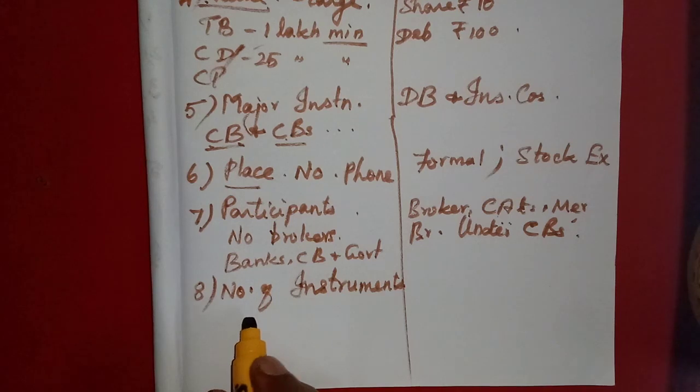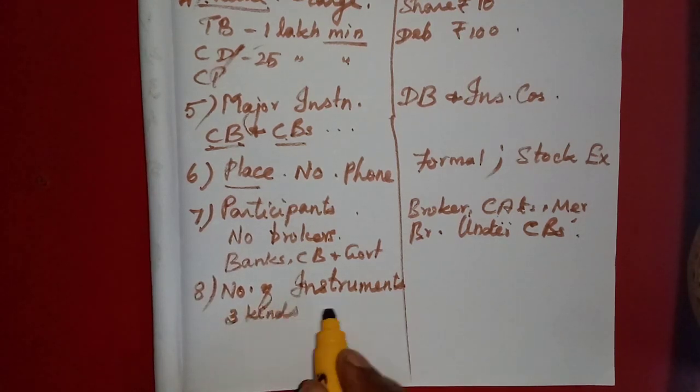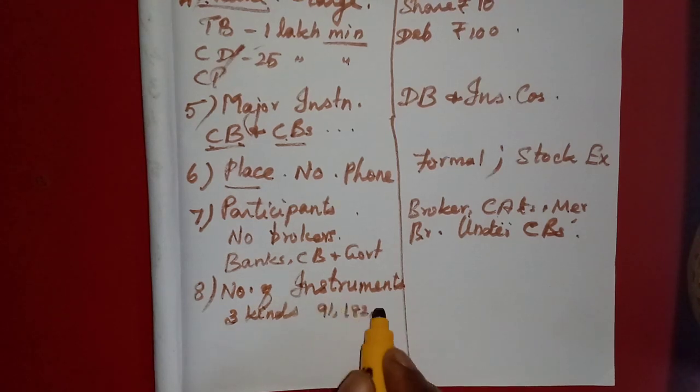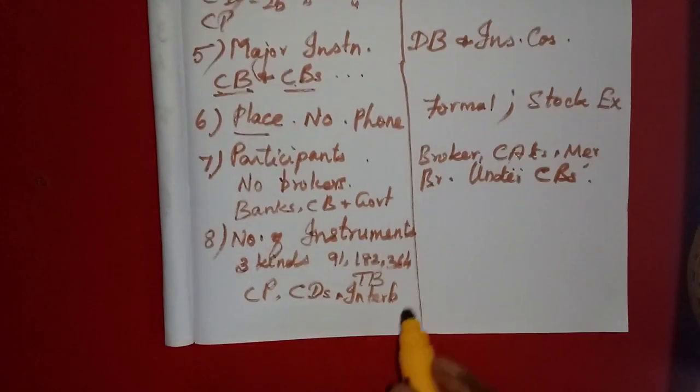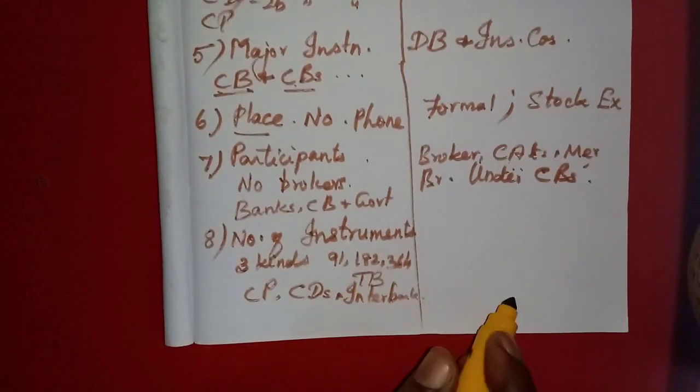Even in the treasury bill, we have three kinds of treasury bills: 91 days, 182 days, and 364 days treasury bills. Then commercial papers, then certificates of deposit. Again we have the interbank call money, call notice.